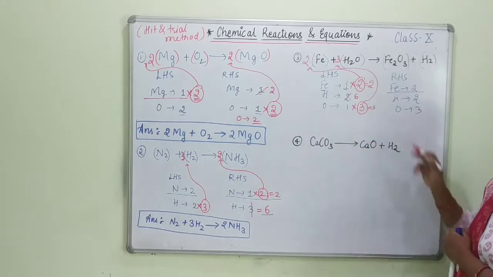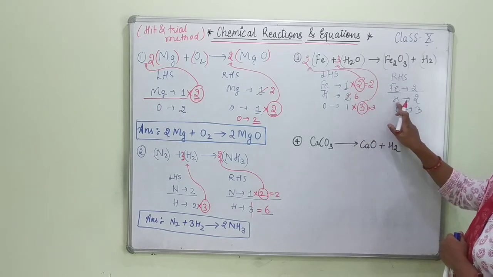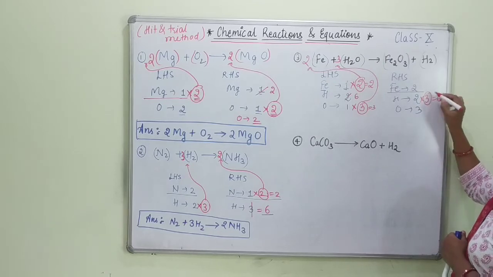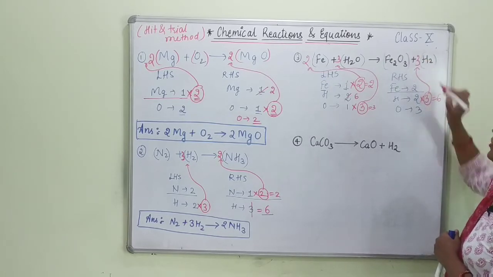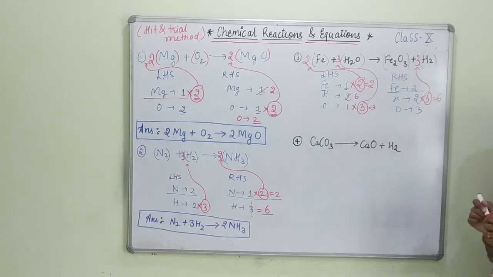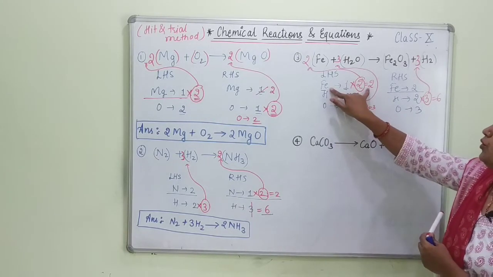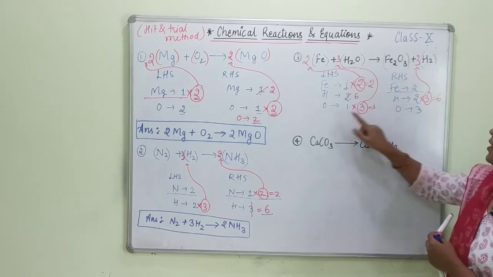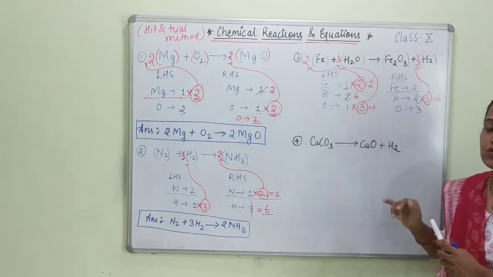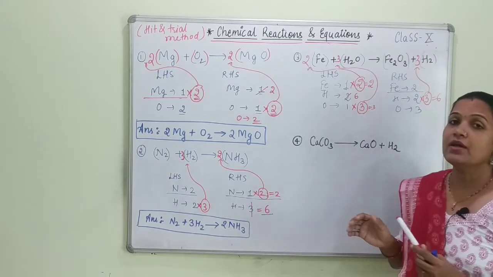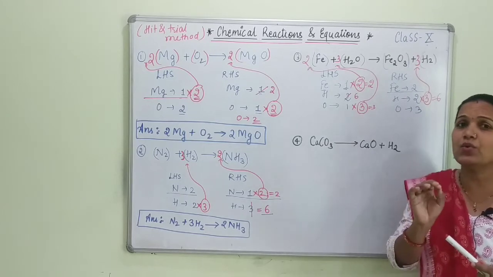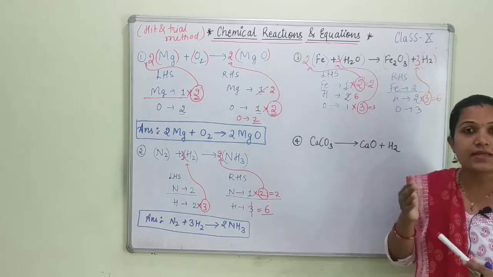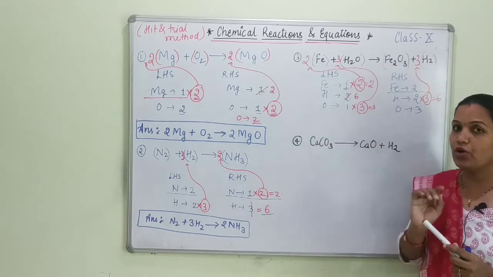Let's compare then. When we compare, it is 6 and here it is H into 2. So I will be multiplying this by 3 because I want 6. So I will be writing this 3 in front of H2. Now let's see whether this one is balanced or not. Fe2, Fe2, okay, H6, O3. Okay, students, the first time you are studying this, you may find it difficult, but try to understand. Just pause the video and see what I did. Listen carefully and then practice on your own.